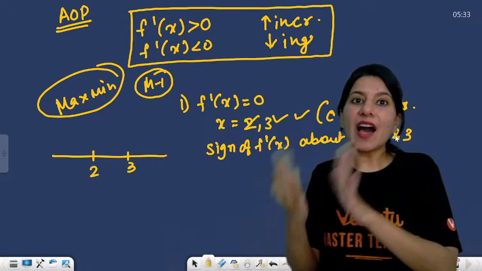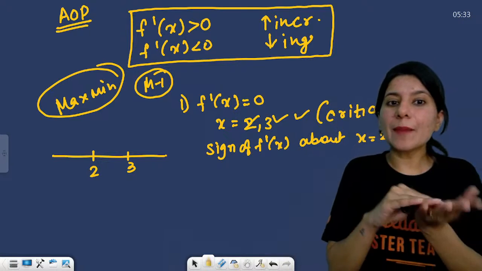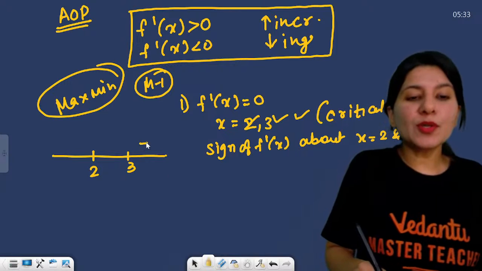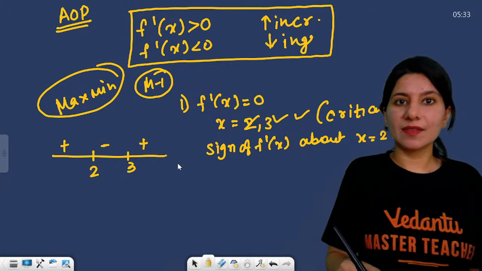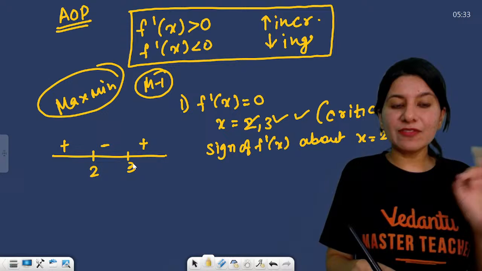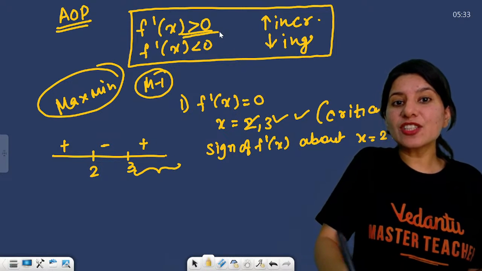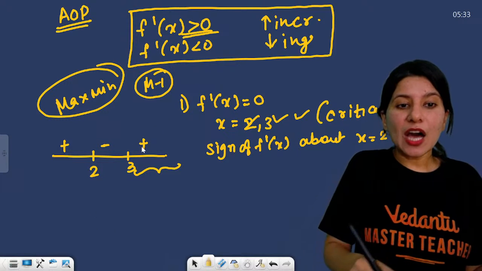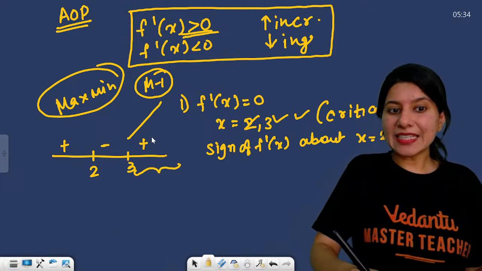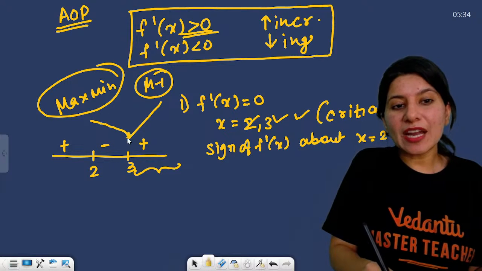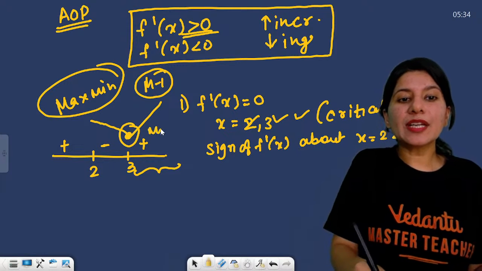Before 2, what is happening? After 2, what is happening? Before 3, what is happening? After 3, getting this sign, right? So that means f dash x is positive. F dash x positive means increasing. So now your f(x) graph will be increasing here, and here your f(x) graph will be decreasing. So you are going to get minima.